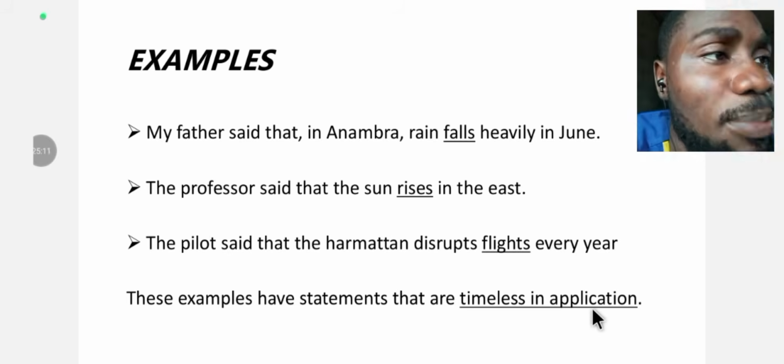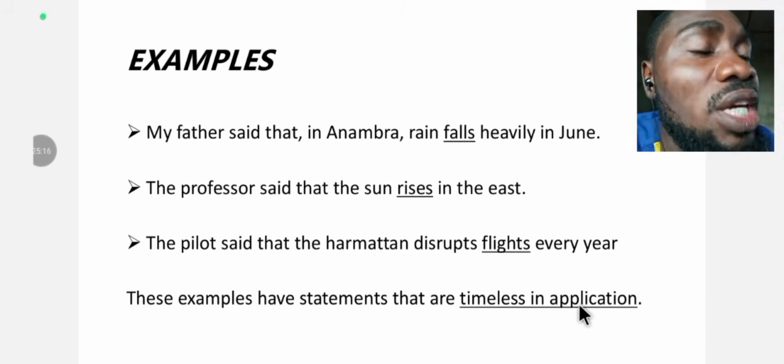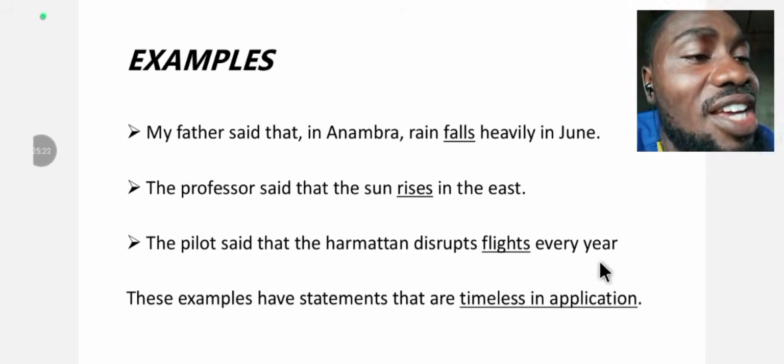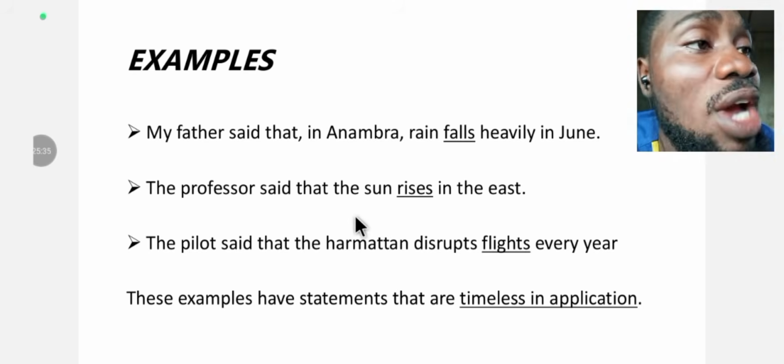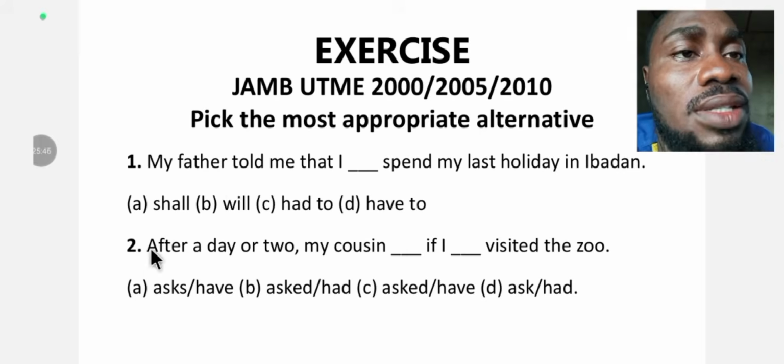It's timeless in application. It does not change over time. It's perfect. It does not need any change. It's sacrosanct. It does not need to be touched. It's untouchable. With this, we have come to the end of direct and indirect speech. Let's look at some exercises.